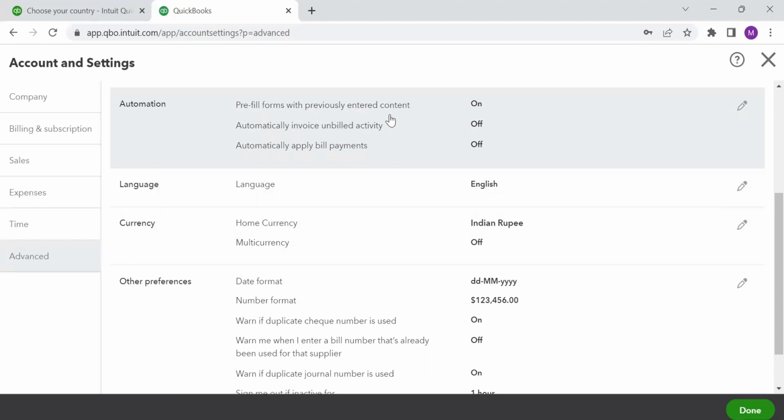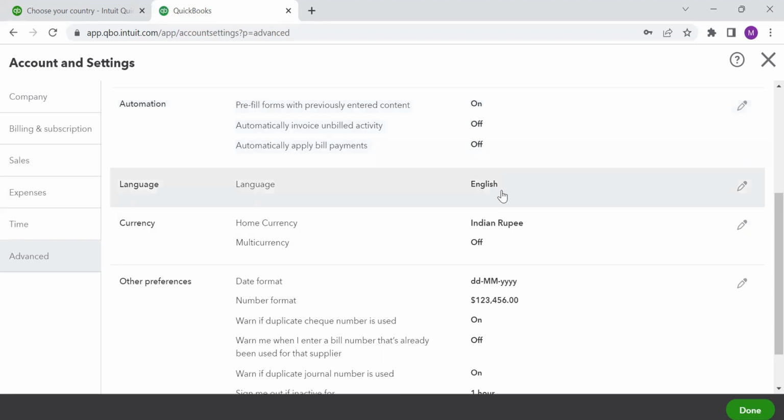Automatically apply bill payments. Now, once you record bills, you are ought to make payments for those bills, right? Now that payment entries, either you can make it manually, or if I keep this option on, the system will automatically record payment entries for those bills which you have booked for expenses.